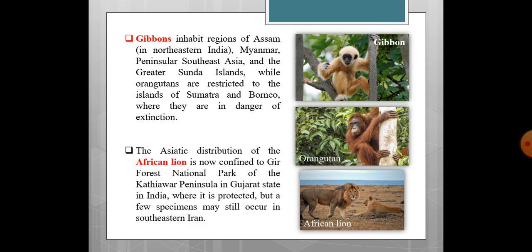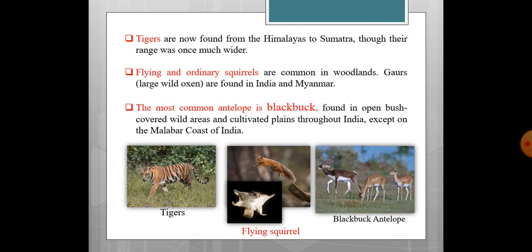The Asiatic distribution of the African lion, now confined to Gir Forest National Park of Kathiawar Peninsula in Gujarat state of India. Here it is known as the Asiatic lion, and this is confined only to the forest of Gir National Park. Nowhere else in India it is found. It is found only here and it is protected. But a few specimens may still occur in southeastern Iran. The only population of lion is found in this area, that is the Gir National Park, where it is protected. This is also one of the endangered species.